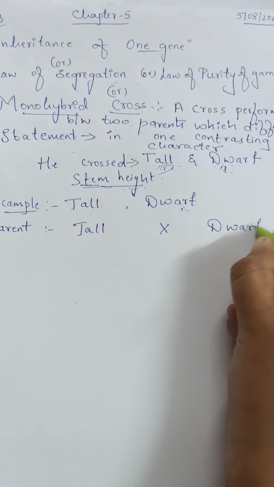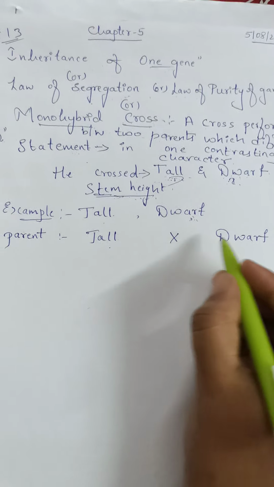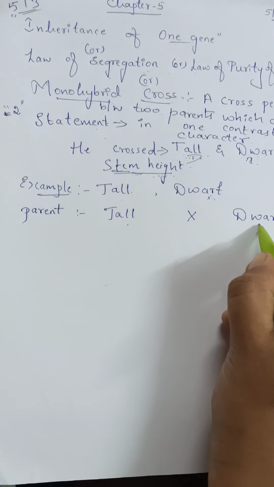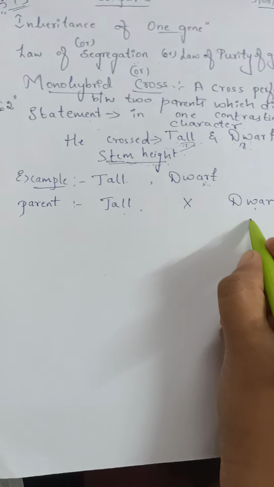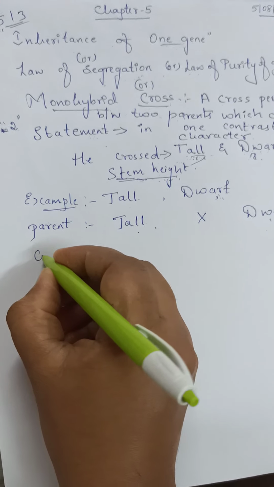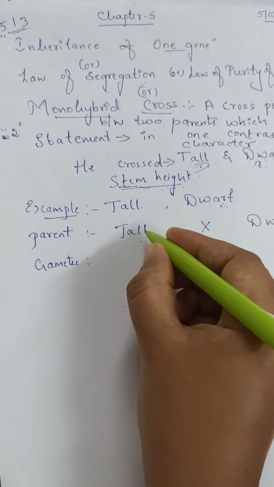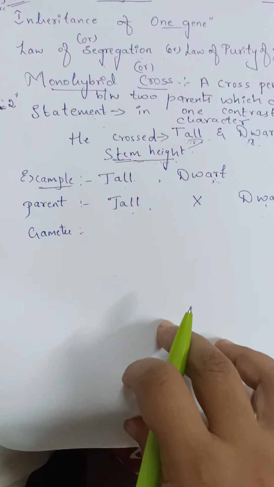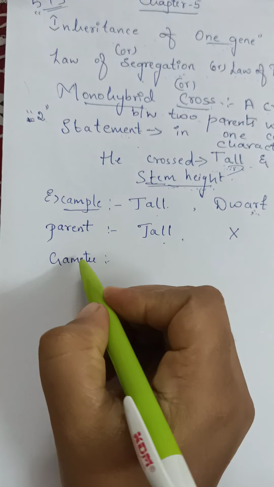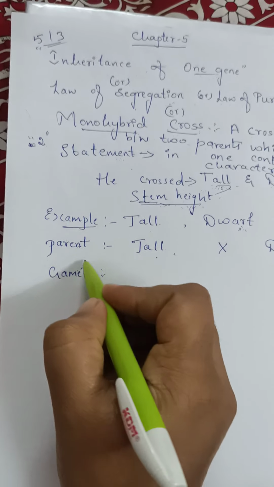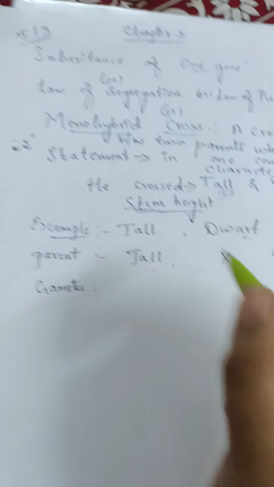That means one dominant and one recessive character in a single character. So these are considered as parents. Then gametes. You should not write directly tall, dwarf, then crossing over. You have to mention each step because there will be marks for each step when it is given for 5 marks.